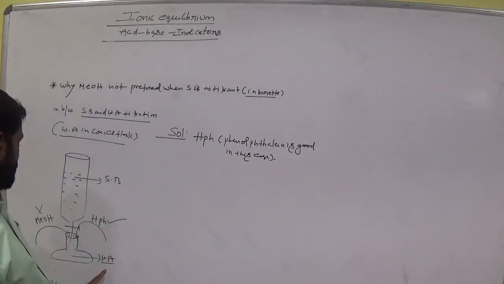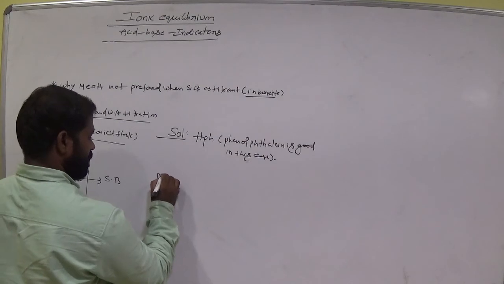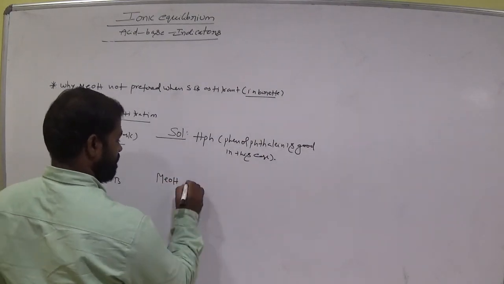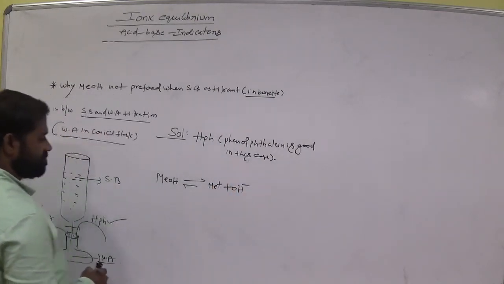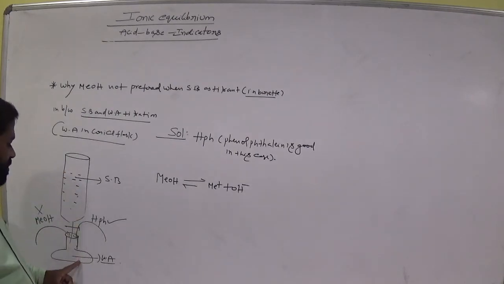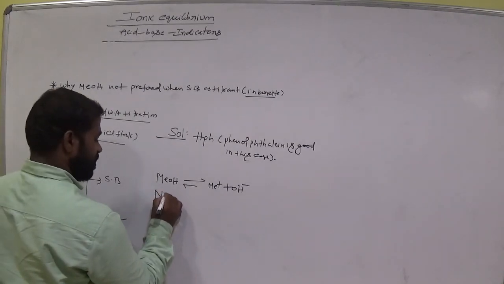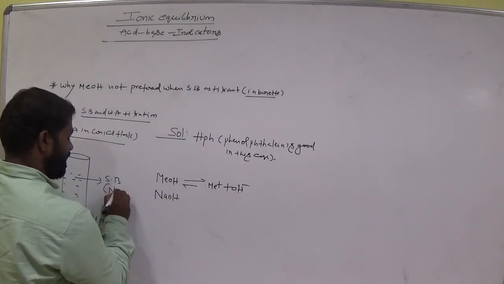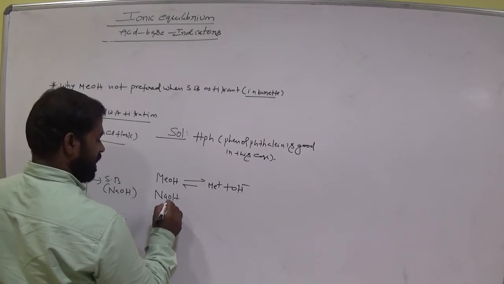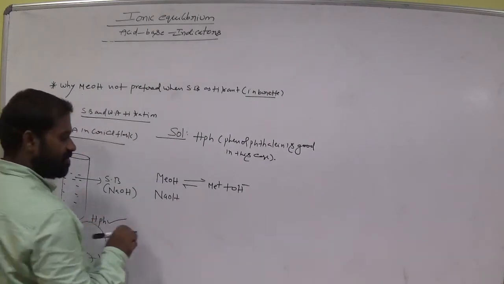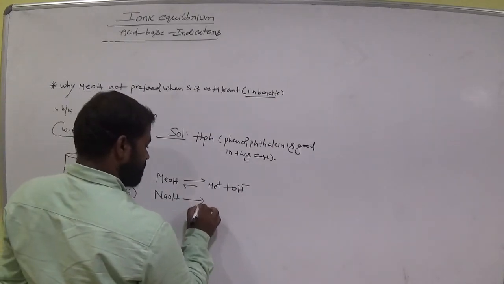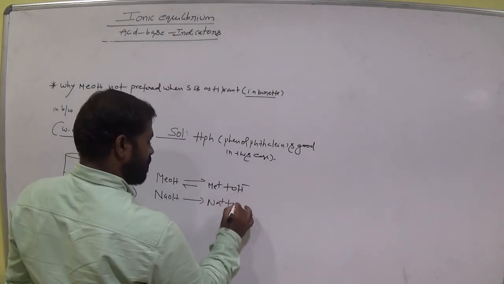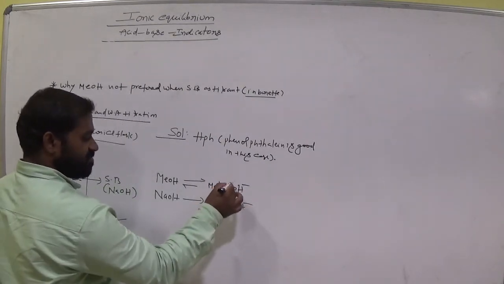So MeOH in the weak acid. Okay, let's see. MeOH gives rise to Me plus and OH minus, am I right? Now when we add a strong base, suppose NaOH, into the conical flask, NaOH is strong, so it undergoes ionization in a single direction, am I right? Now which effect takes place?